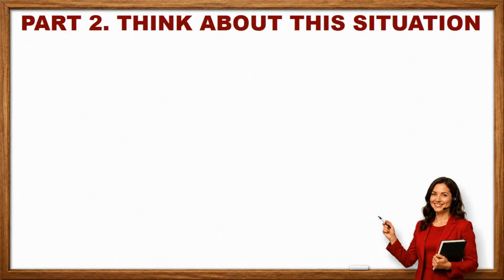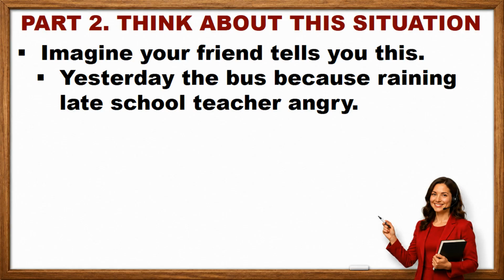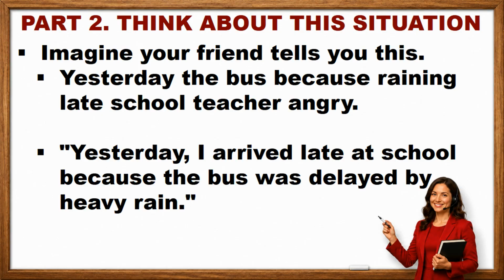Part 2. Think about this situation. Imagine your friend tells you this. Yesterday. The bus. Because raining. Late. School. Teacher angry. Can you understand? Maybe. But it feels confusing. Now listen. Yesterday, I arrived late at school because the bus was delayed by heavy rain. Exactly the same information. But now, everything flows naturally. That smooth organization is what textual meaning does.